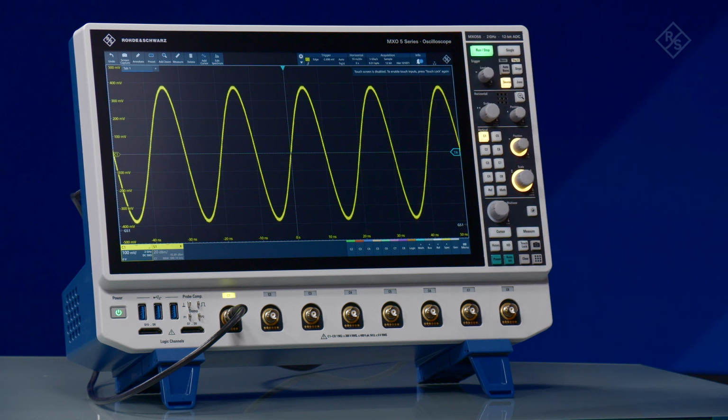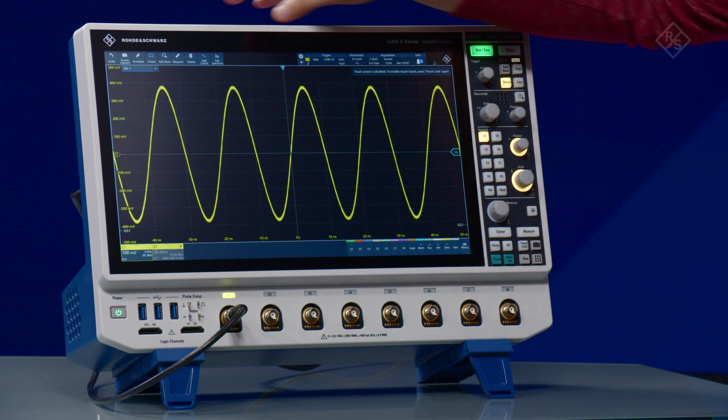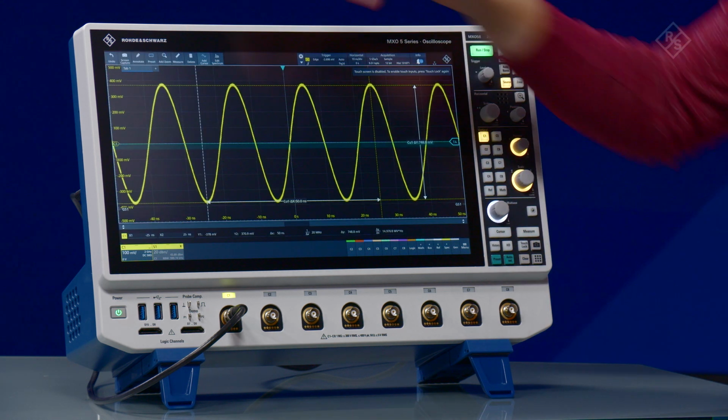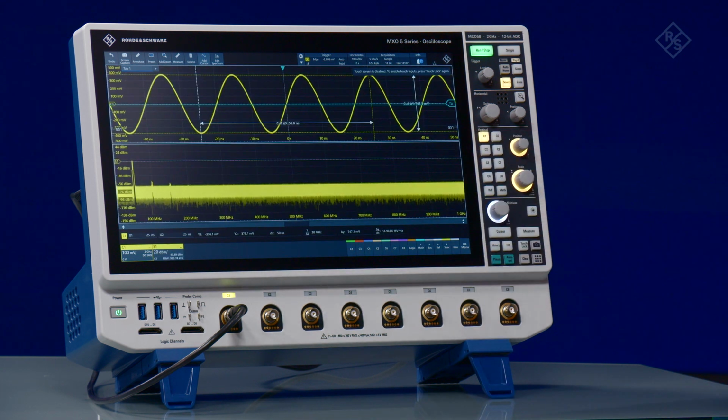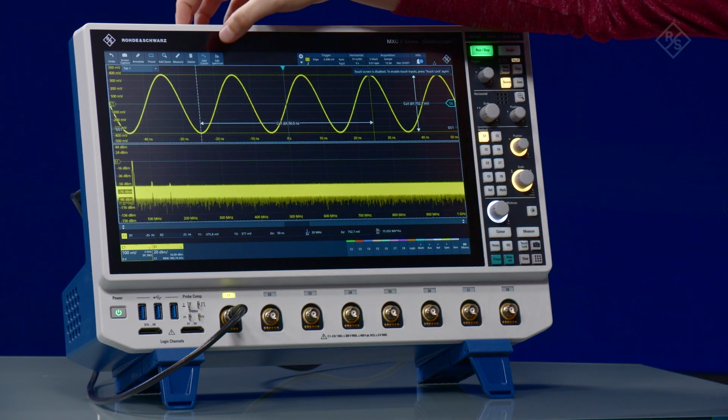Let's look at a few examples. Turning on cursors and placing them is super simple. Or repurpose the toolbar area to quickly edit common settings, like the span and RBW on this spectrum.